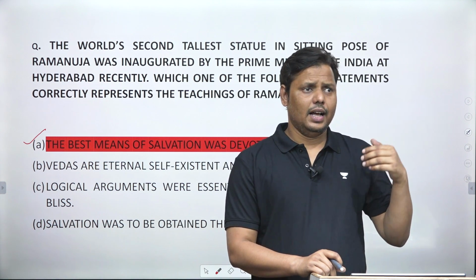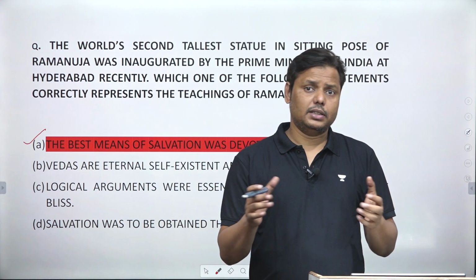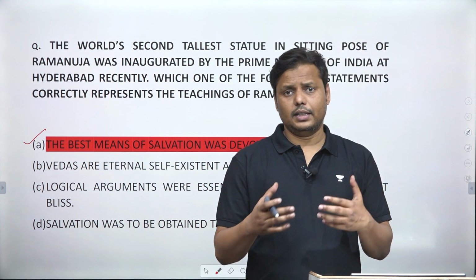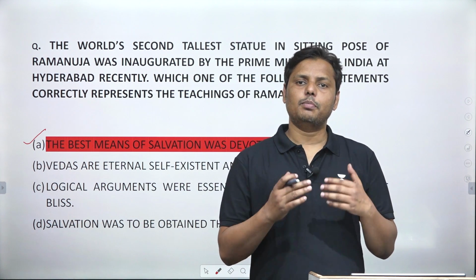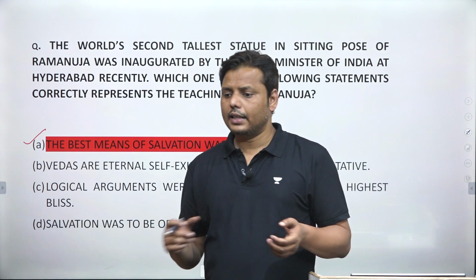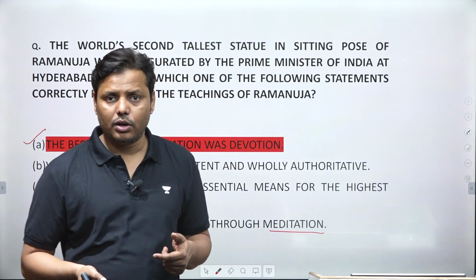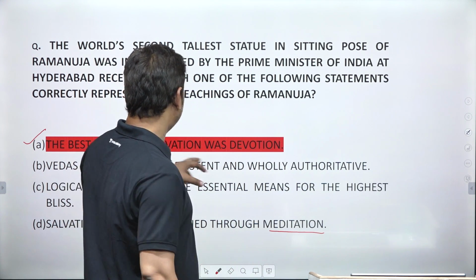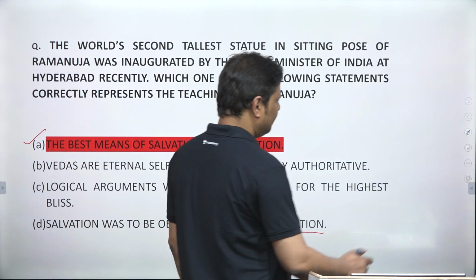On the other hand, Ramanujacharya was trying to bridge the gap between the lower classes and the upper classes, or the lower caste and the upper caste, and that's how he always considered bhakti as one of the best means for getting salvation. That's how his philosophy is known as unique non-dualism, because it was the blend of these two. So the answer will be: the best means of salvation was devotion.